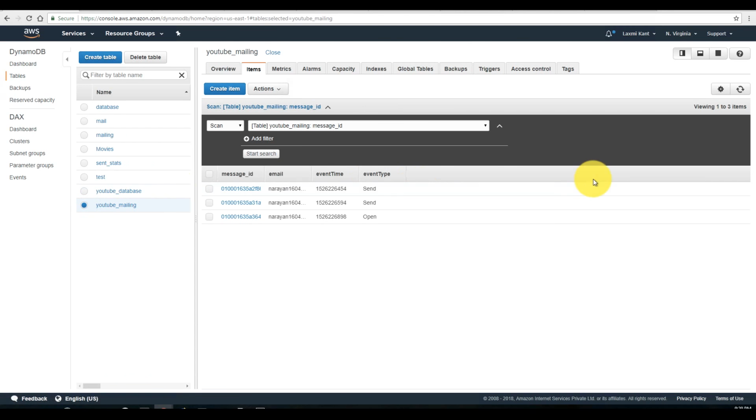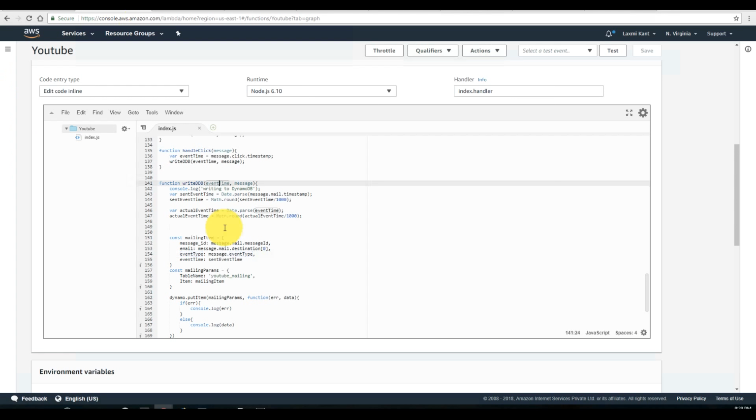Perfect. This is amazing. Okay, so now successfully we have integrated our AWS Lambda function and DynamoDB together. Now let's again come back to the Lambda management.